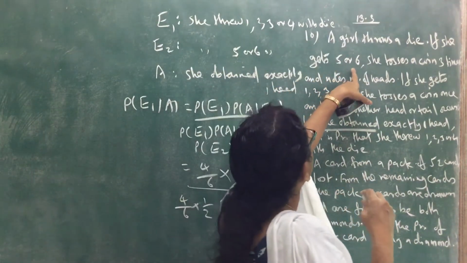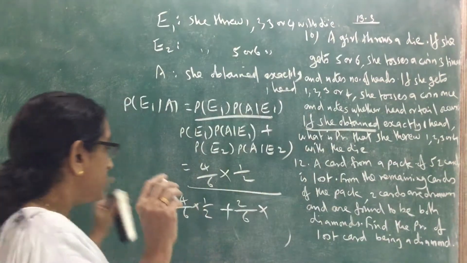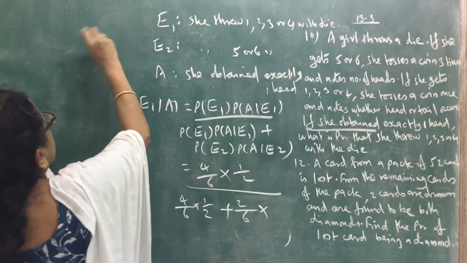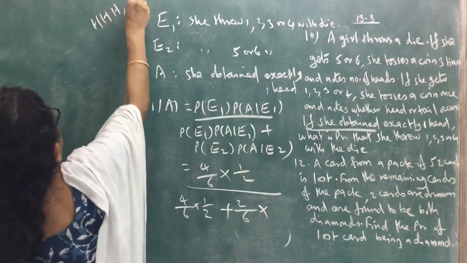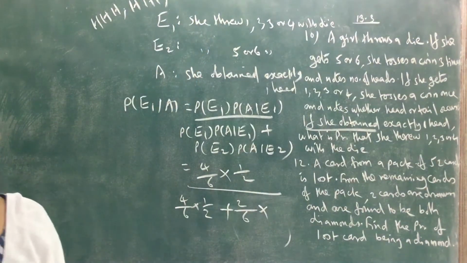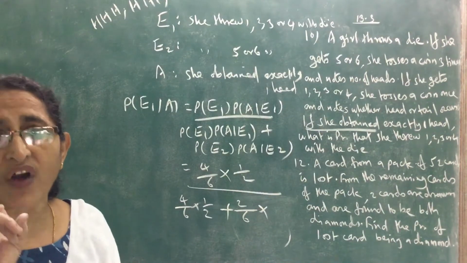If she gets 5 or 6, she tosses a coin 3 times. So what is the sample space when tossing a coin 3 times? HHH, HHT, HTH, HTT, like that, 8 sample points are there. In that, what is the probability of getting exactly one head?